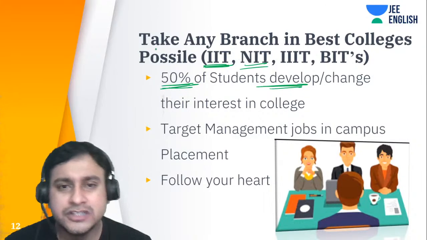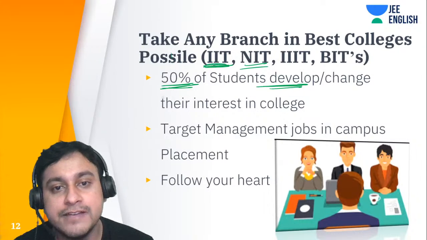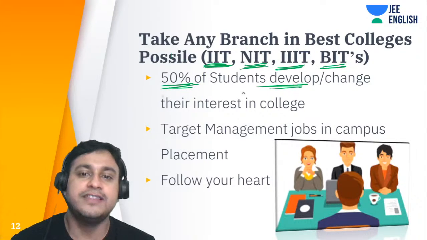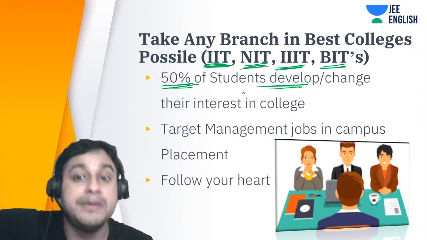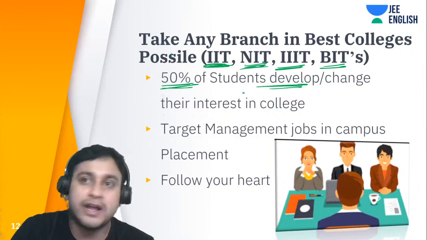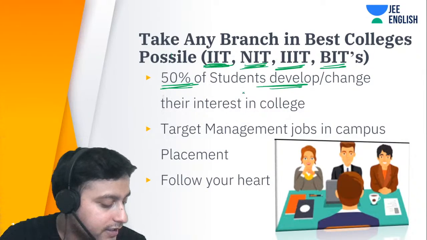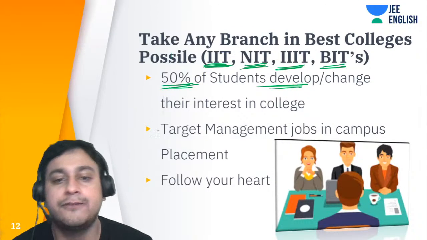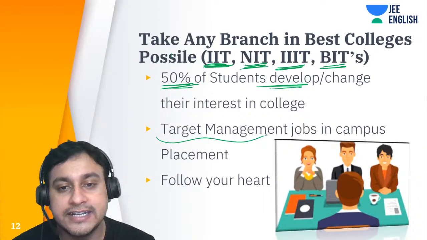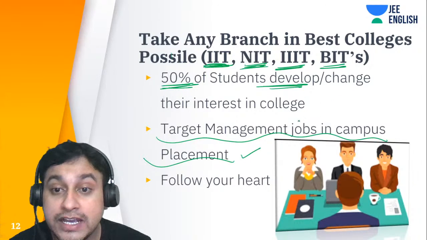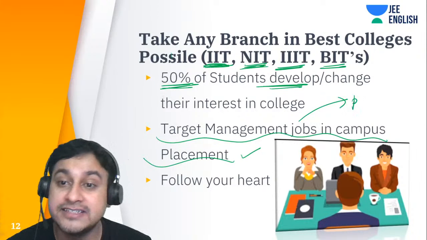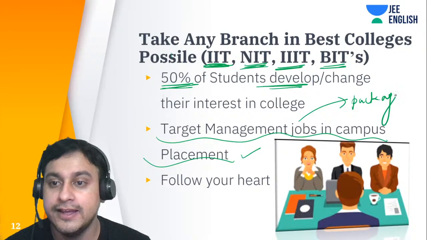Okay, so what happens is you can obviously get into any of the top colleges, and then there you can develop interest in MBA, right? MBA just requires aptitude. That's it. Nothing else. So that is how we have to go ahead. You can obviously target the management jobs in campus placement, which actually give more package than the core jobs. Package is on the higher side.